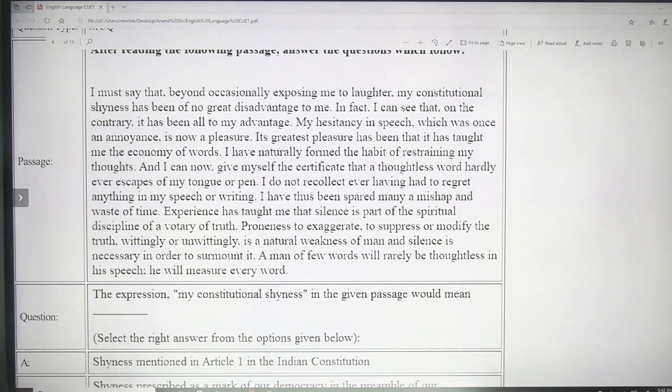A man of few words will rarely be thoughtless in his speech. He will measure every word.